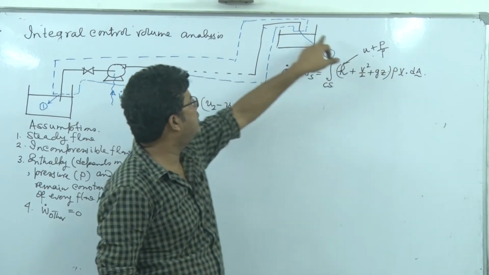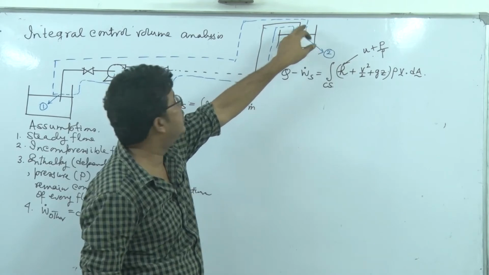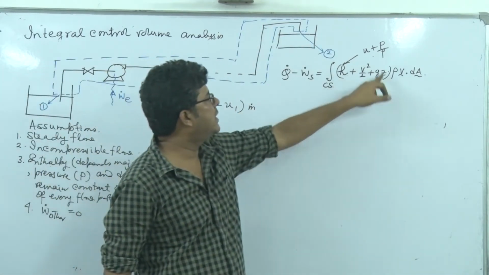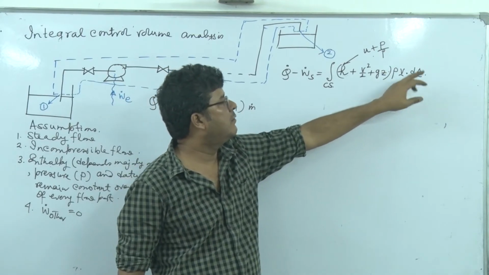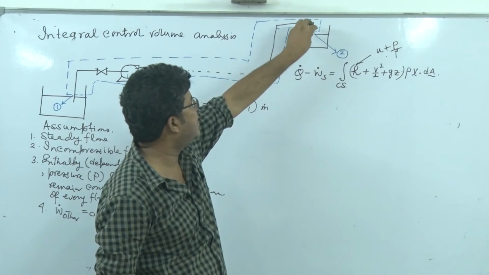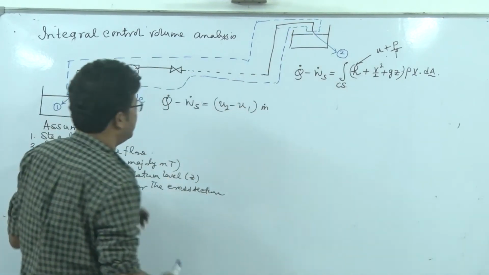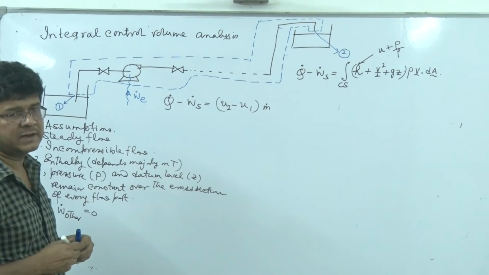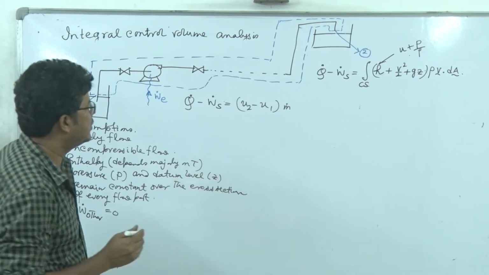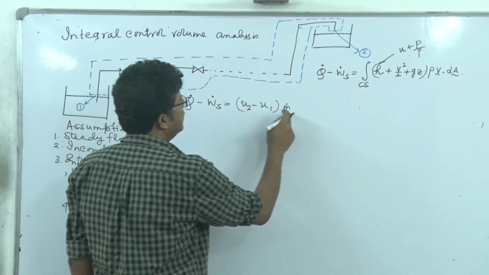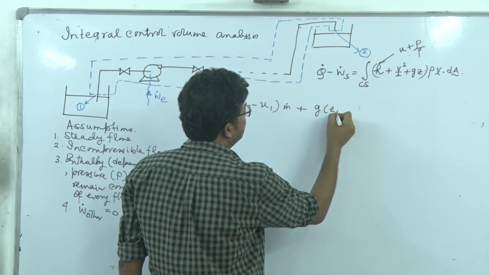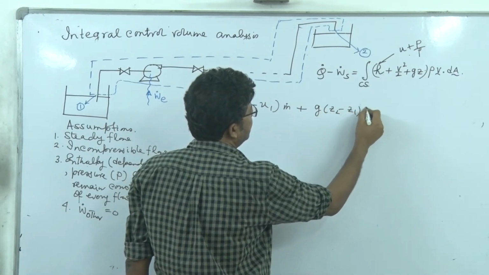So the dot product sign will be positive here at this outflow and negative here at inflow, and the integration of rho V dot dA will be either positive M dot or negative M dot depending on whether we are evaluating it at port 2 or at port 1. For port 2 it will be positive, for port 1 it will be negative, as obvious because of this dot product. So U2 minus U1 into M dot plus G Z2 minus Z1 into M dot.